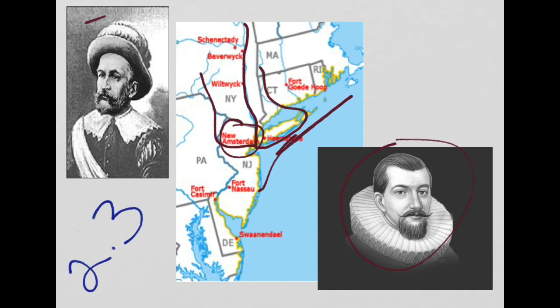This man over here is Peter Minuit, M-I-N-U-I-T. He becomes the first governor of New Netherland, and he's actually going to purchase the island of Manhattan, where New York City is today, from the Indians who were there. And that is really the capital.